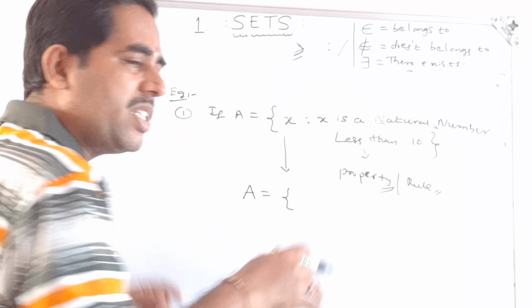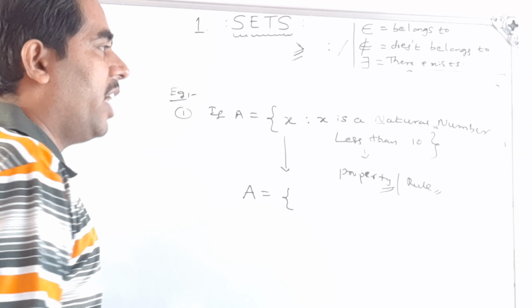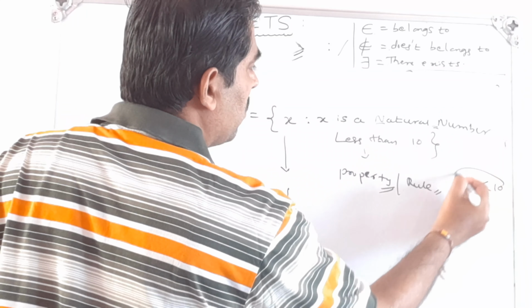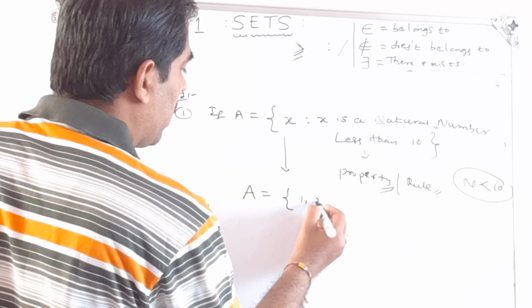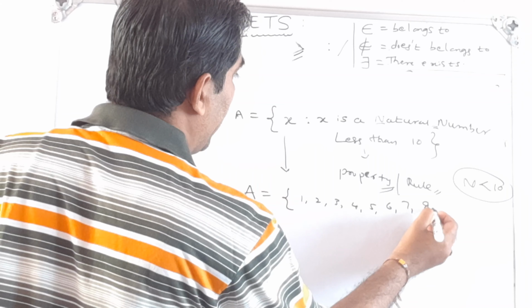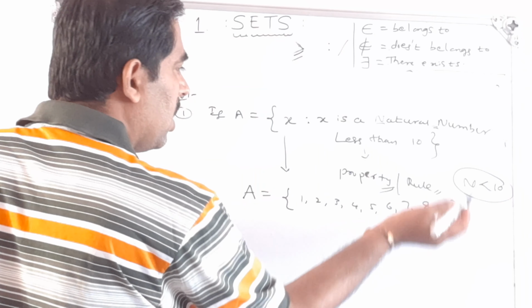See, x means x is an element, so it is a natural number less than 10. So what are the natural numbers less than 10? We have to think that. See, 1 to 9. So I can write it as 1, 2, 3, 4, 5, 6, 7, 8, 9. These are the natural numbers less than 10.